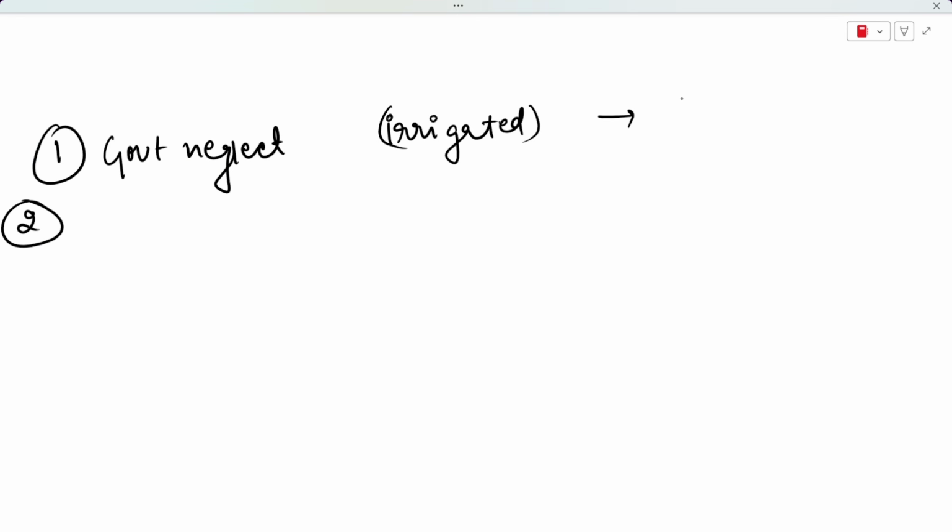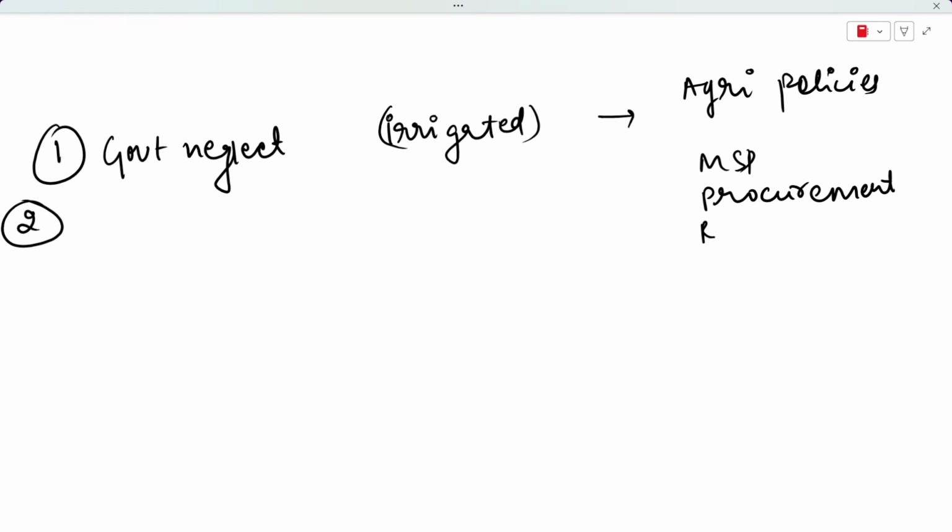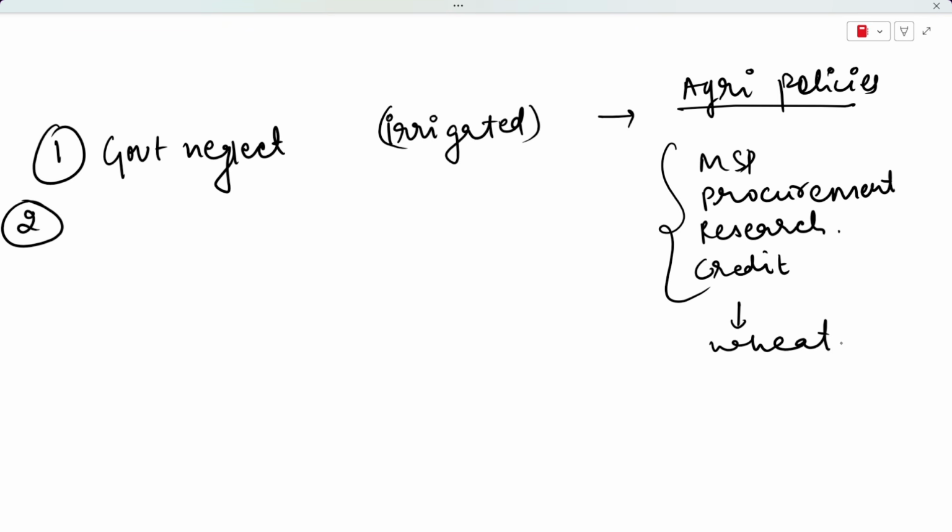If I talk about all the agricultural policies that we have studied till now, we have talked about MSP, we have talked about procurement, that research should be encouraged, and that credit should be provided to farmers. These agricultural policies are mostly supported for crops like wheat and rice, and these crops are grown in the irrigated areas.